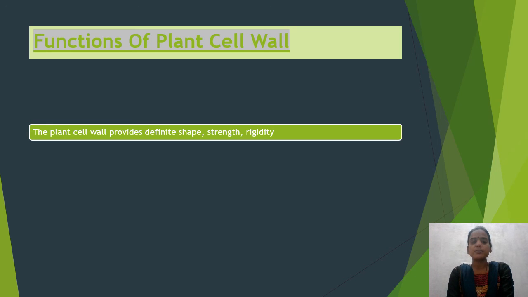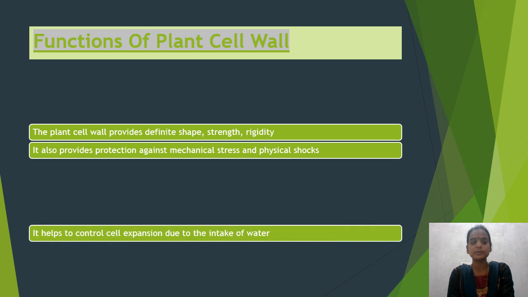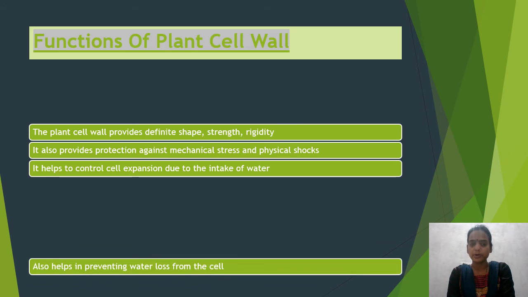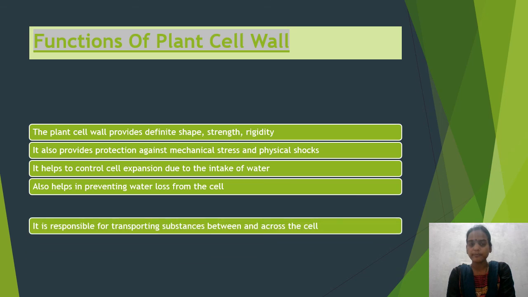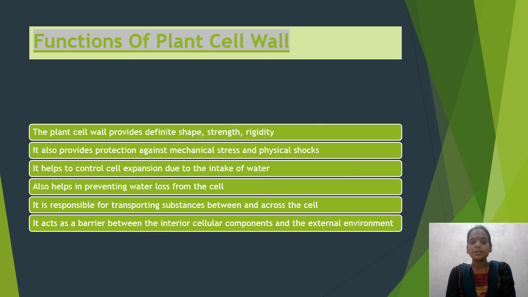The plant cell wall provides definite shape, strength and rigidity to the cell. It also provides protection against mechanical stress and physical shocks. It helps to control cell expansion due to the intake of water. It also helps in preventing water loss from the cell. It is responsible for transporting substances between and across the cell. It acts as a barrier between the interior cellular components and the external environment.